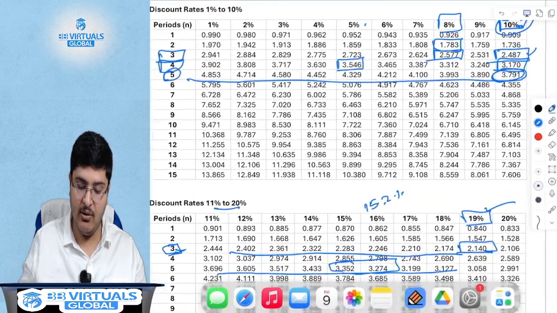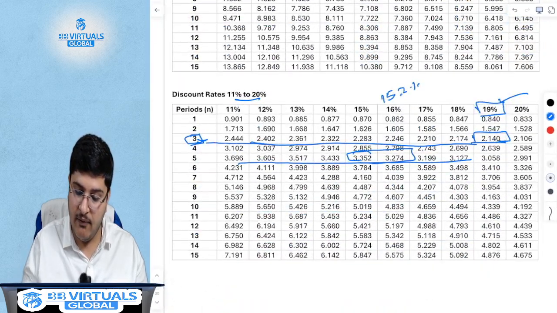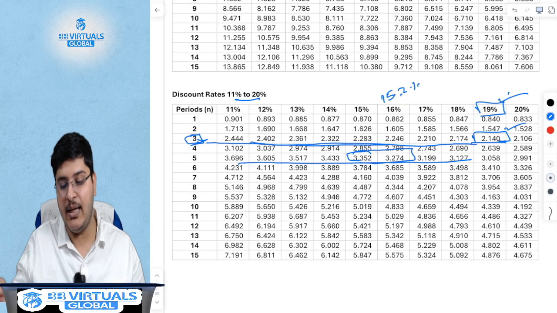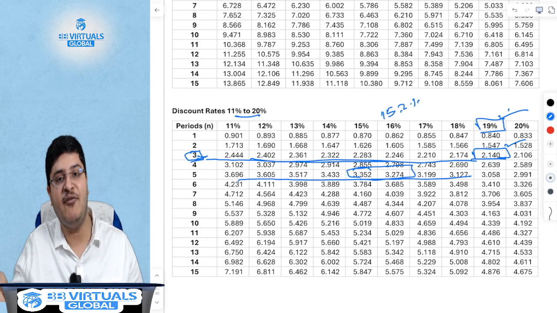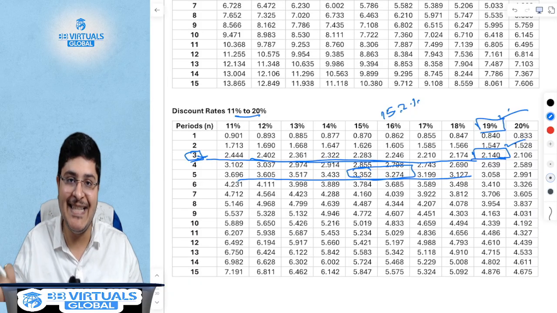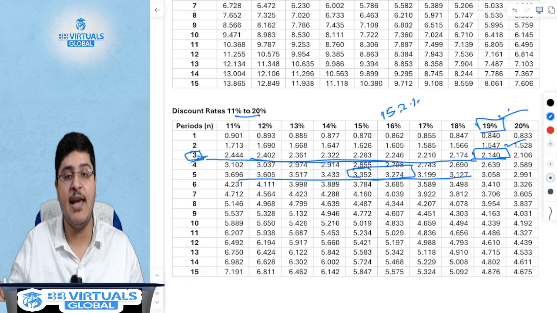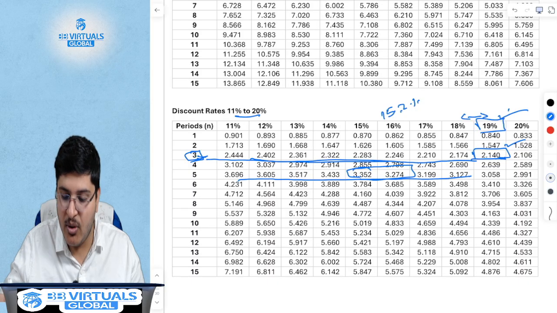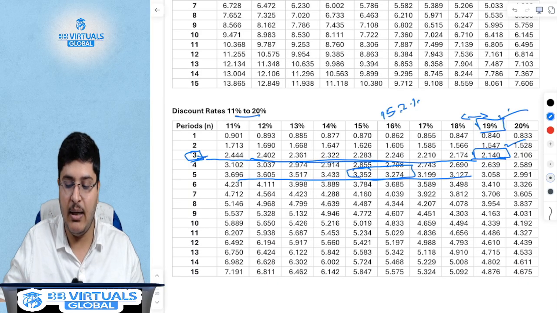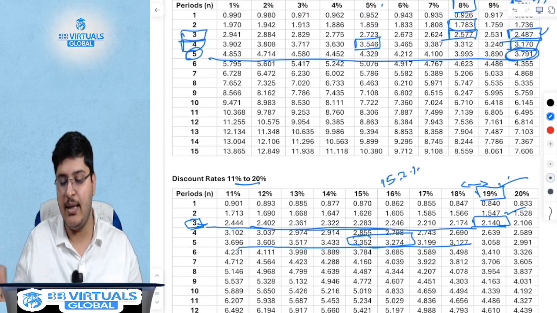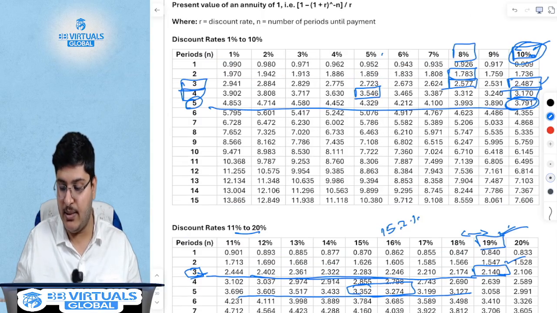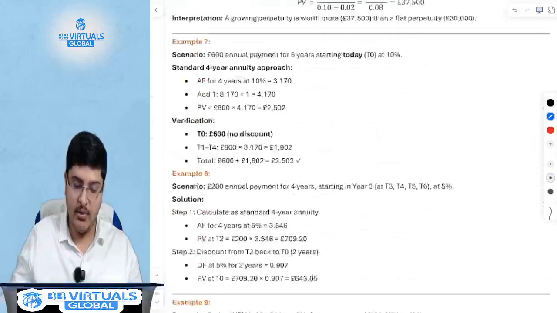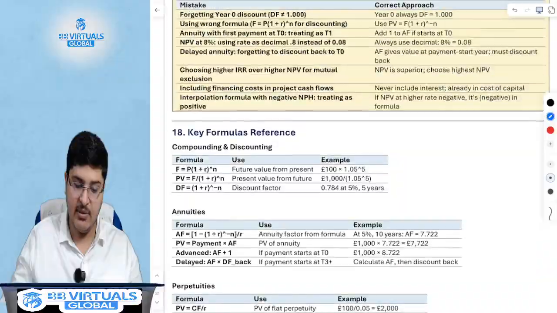So let's come to 11 to 20. Now if we look at this, then we find 2.140, which is at 19%. Sir, but we were looking at 2.1428. Yes, of course, that is the exact IRR that you'll get. So what this means is your IRR is somewhere between this number, because it is slightly higher than 2.140, but as the closest approximation, your IRR is 19%. So this is how you calculate IRR in case of annual cash flows being same, which is annuities.